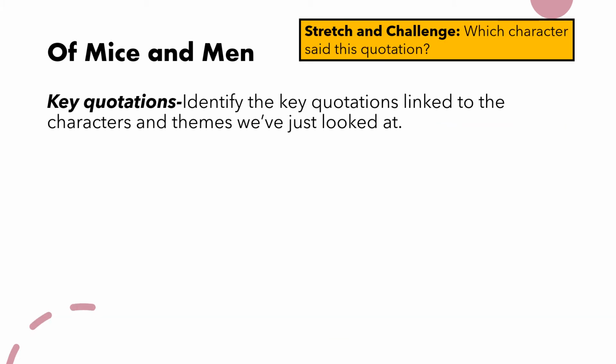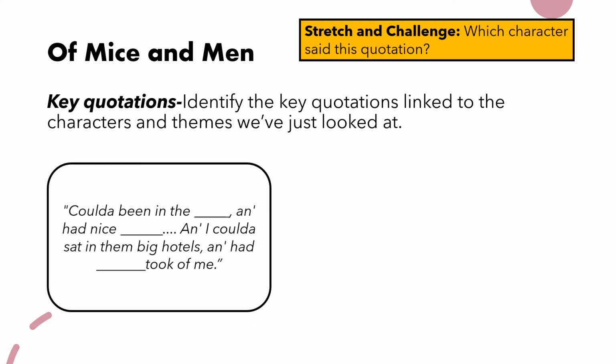Now we're going to have a look at a few key quotations surrounding the theme of dreams. As we look at each quotation, you're going to notice that there are going to be key parts missing from each one. What I want you to do is try to figure out what is missing from this quotation. It's a really good activity to have a go at, just to test your understanding of the key moments within the novella. As we reveal which words are missing, I want you to try and stretch and challenge yourself and consider which character it is that actually said one of the key quotations.